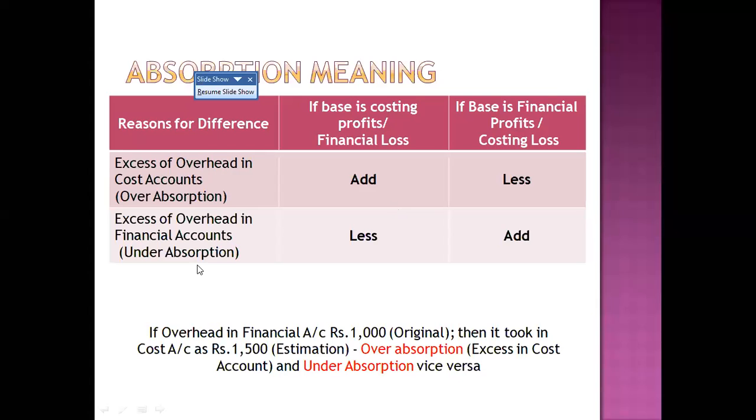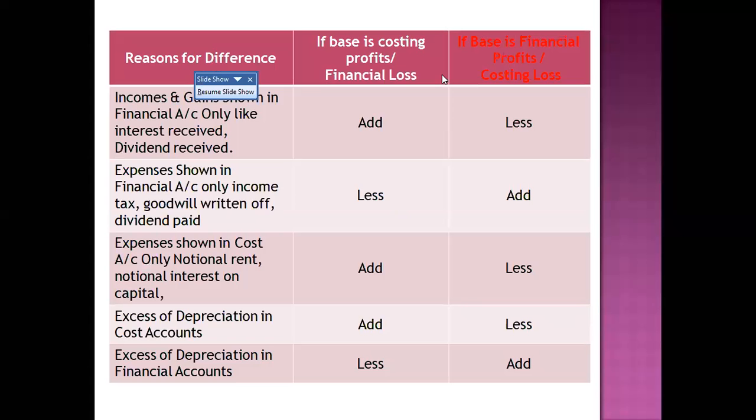So in cost accounting, if you add financial profit, you have to less. So this is less. Okay, so you have to remember, in absorption you can work out this problem. Apart from these two areas, income and gains in financial accounts only, like interest received or dividend received, if it is cost accounting, you have to add it. That amount in the financial account should be added.